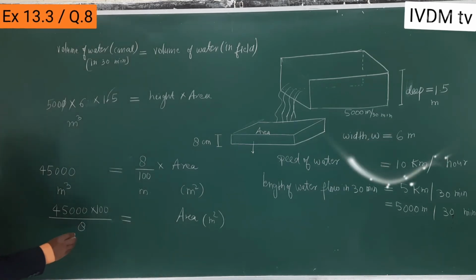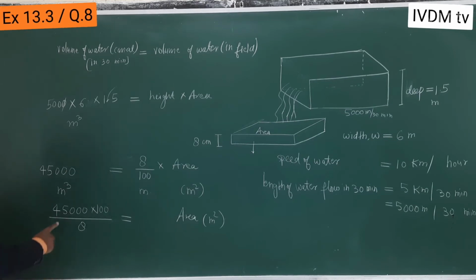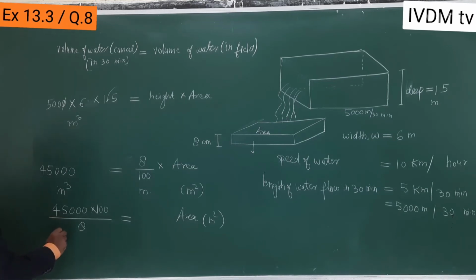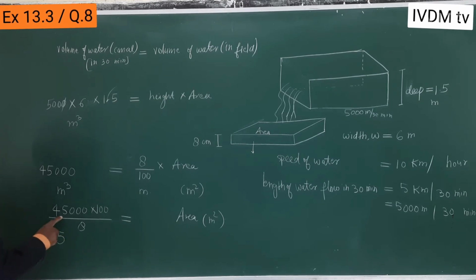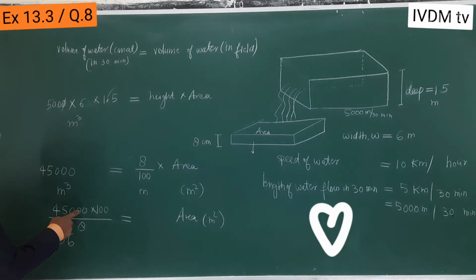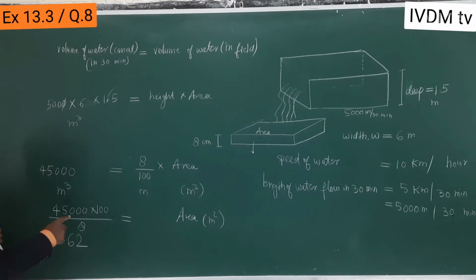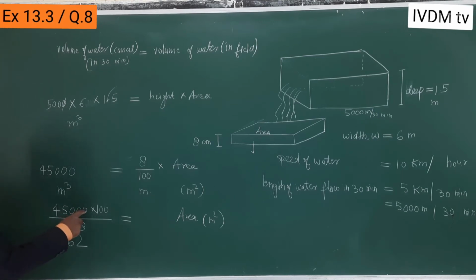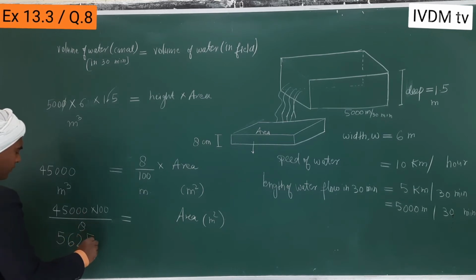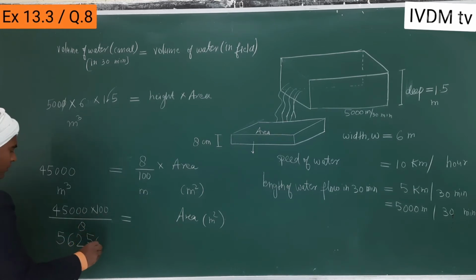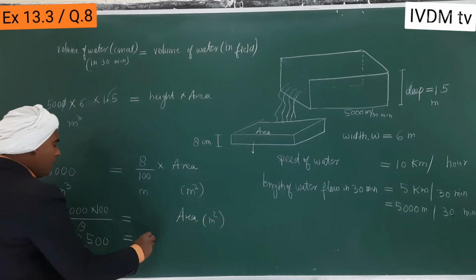So 8 5s are 40, 8 6s are 48, 8 2s are 16, 40, 8 5s are 40, and then 2 zeros is equal to area